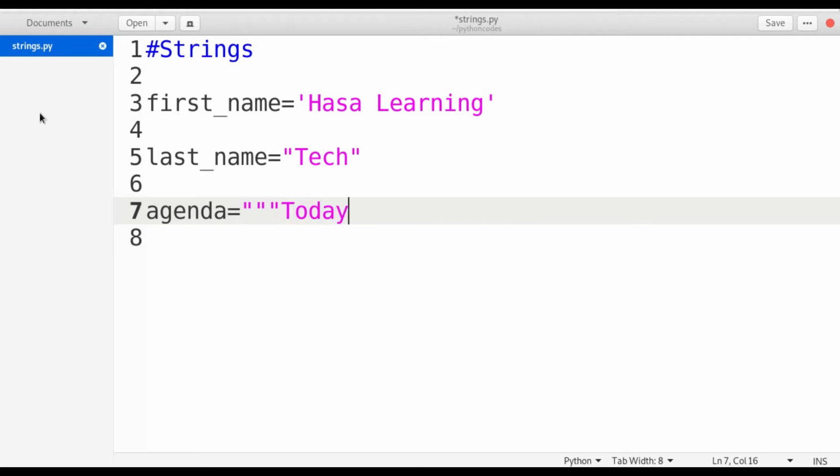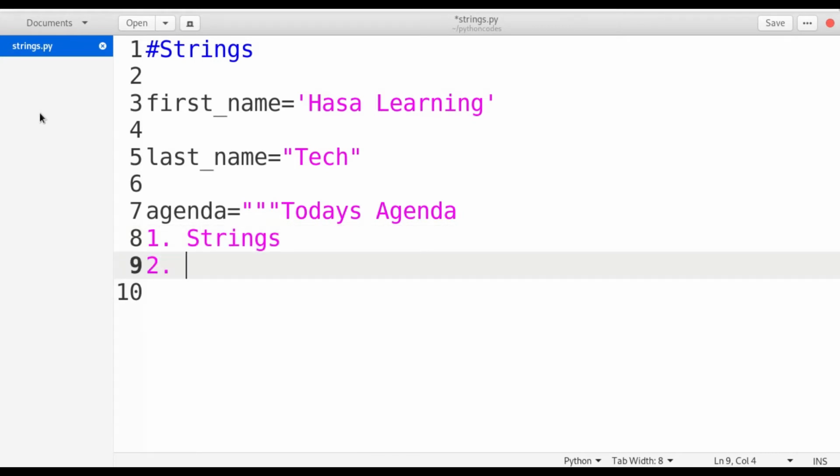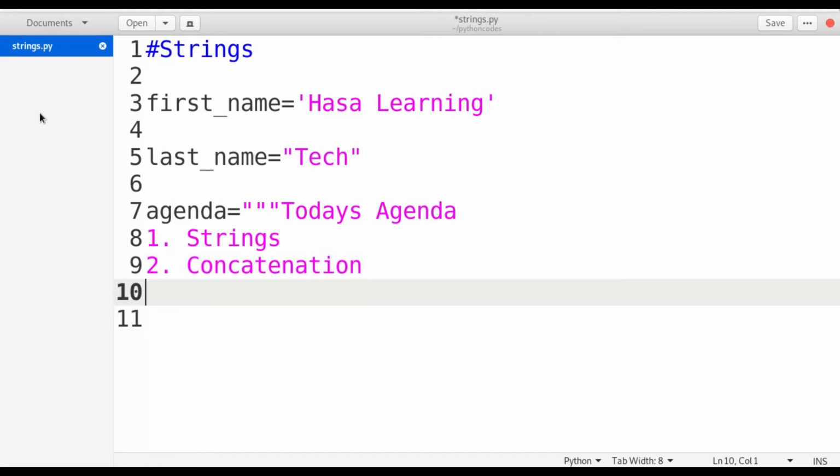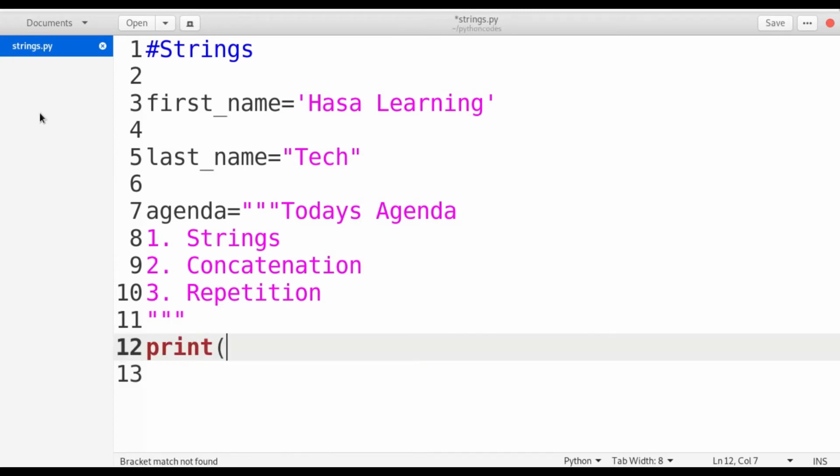I'm writing today's agenda. From here onwards, I'm going to define a second line: one, strings; two, concatenation; and three, repetition. I can simply close this by using triple quotes also, three double quotes continuously. If I print this, let's see the output.